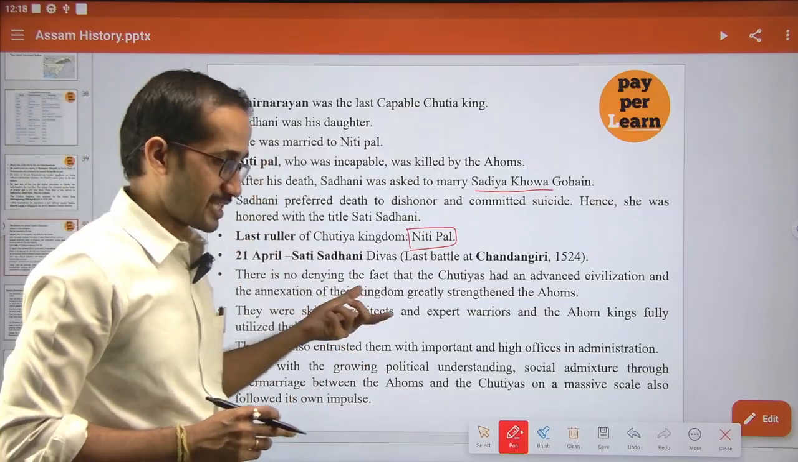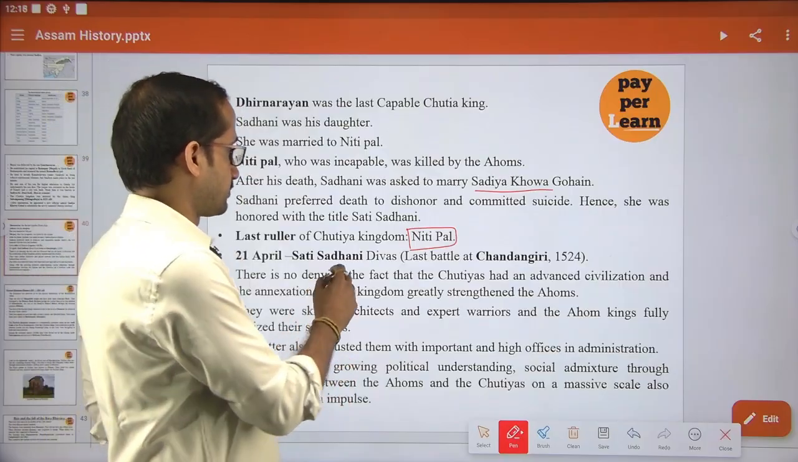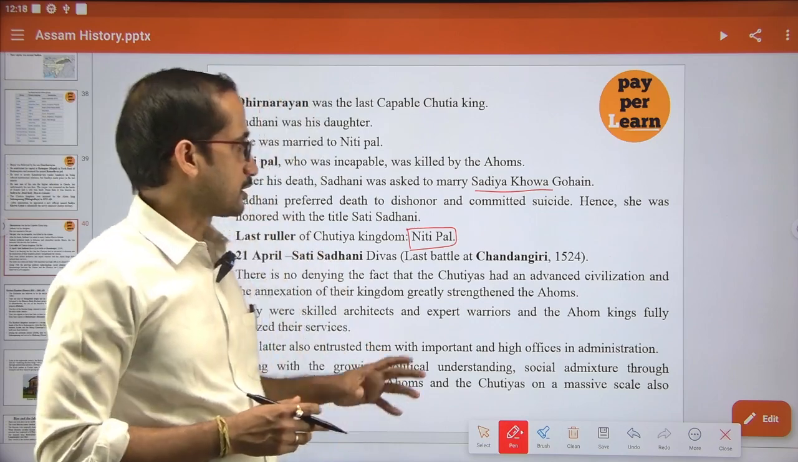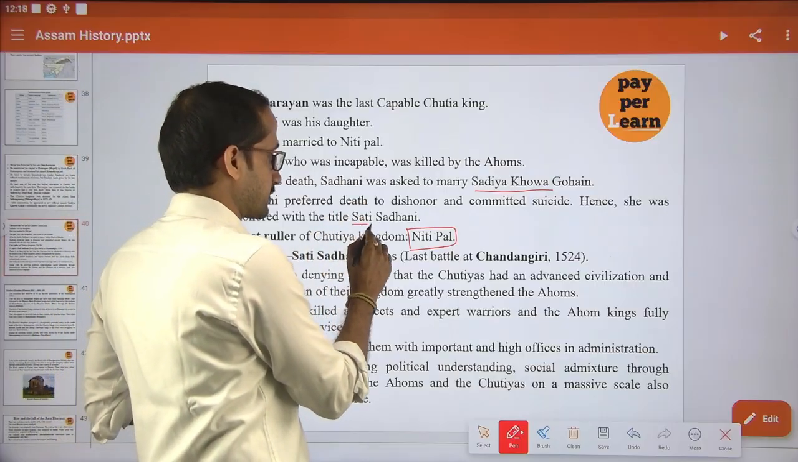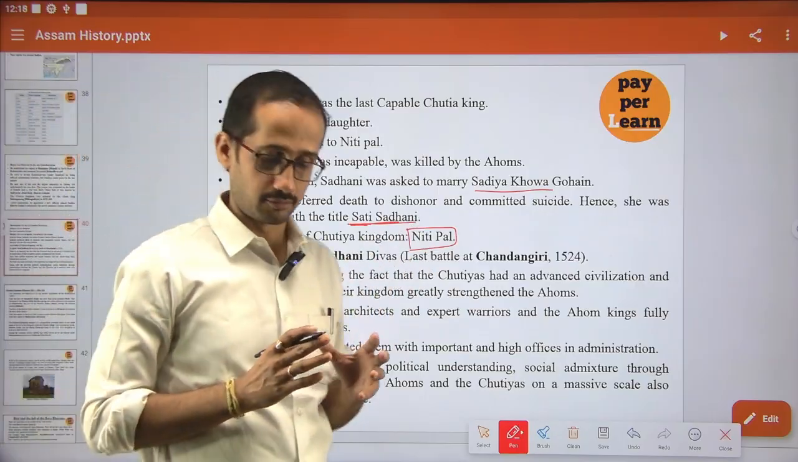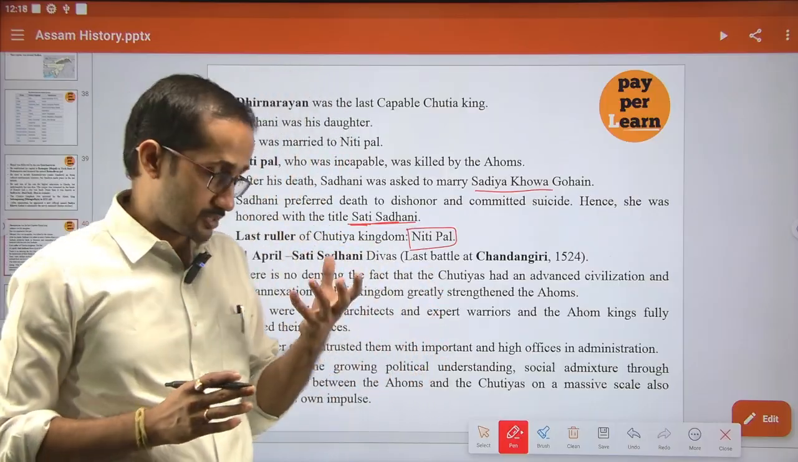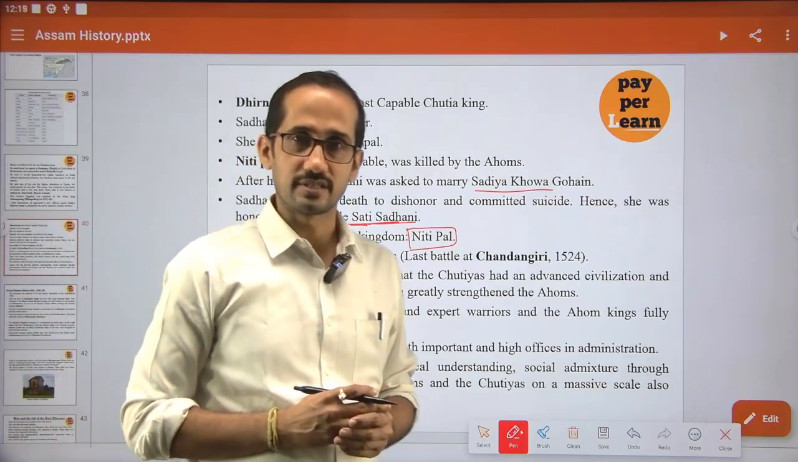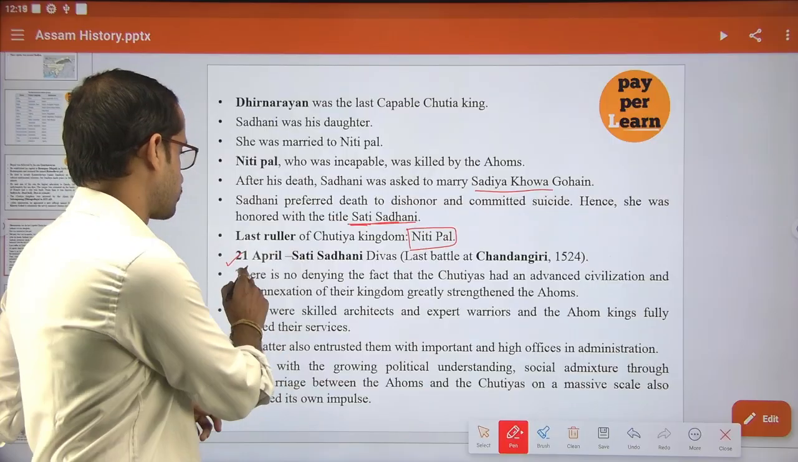But Sadhoni refused to do so, and as a result, she committed suicide. To recognize her courage, the title Soti was given. So this title Soti Sadhoni was given to recognize her courage. That is the reason why every year, on 21st of April, Soti Sadhoni Divas is celebrated.